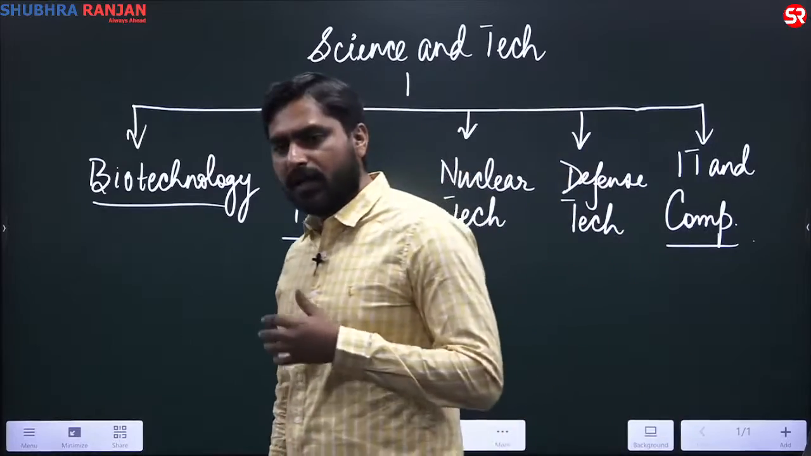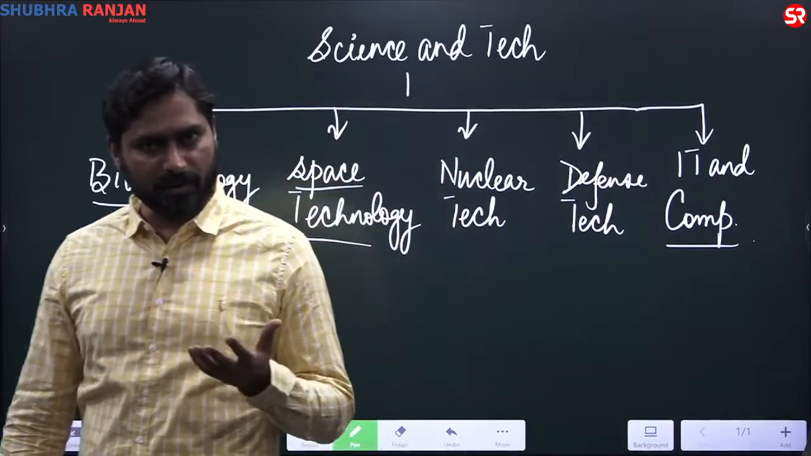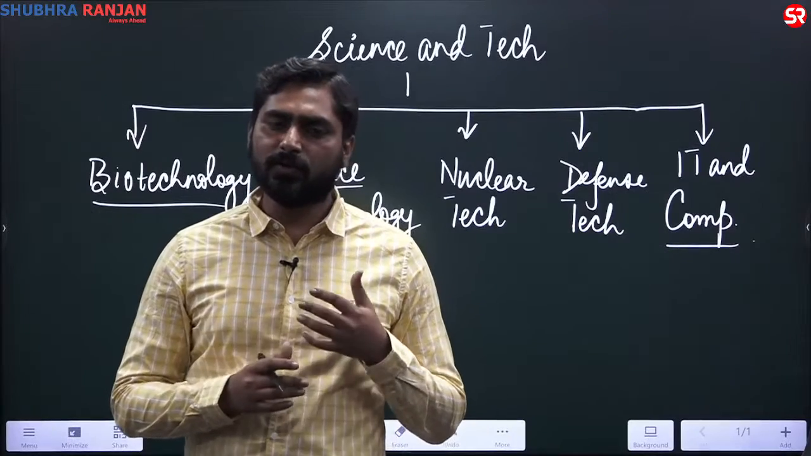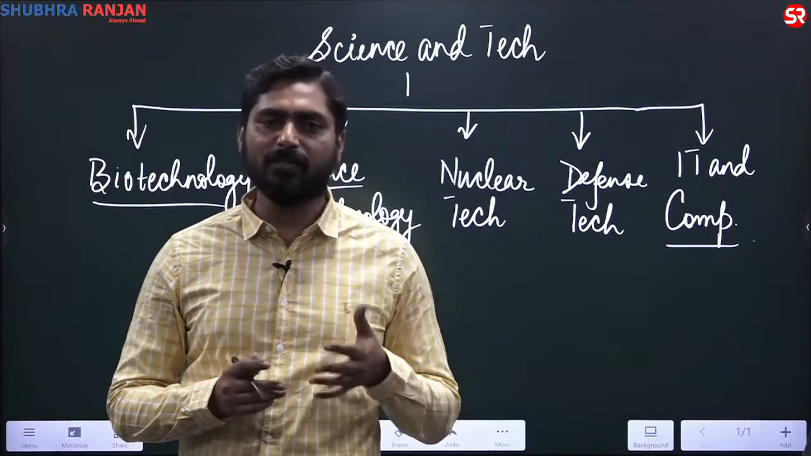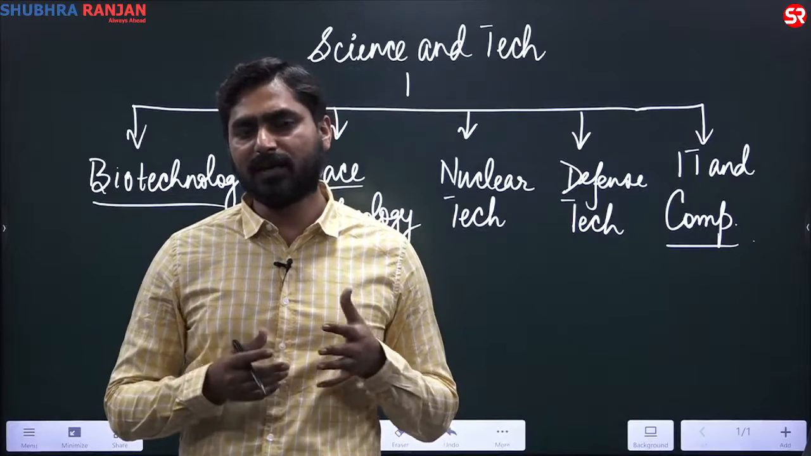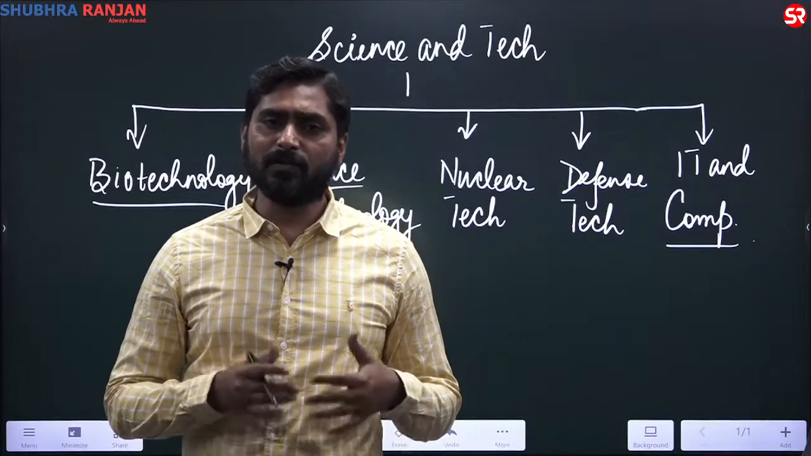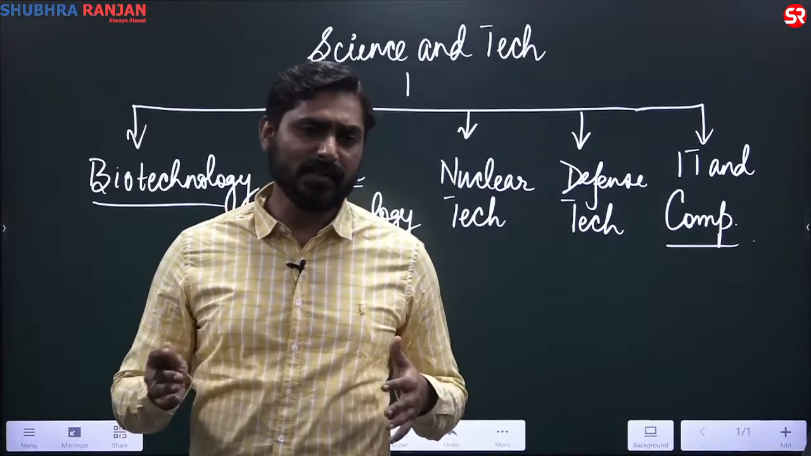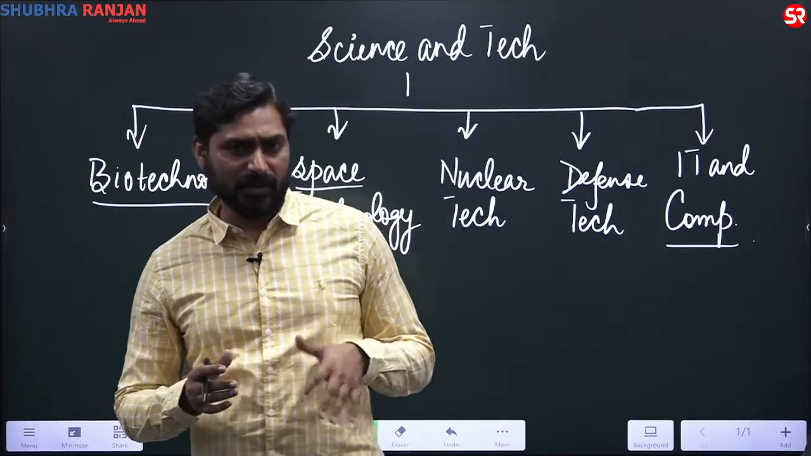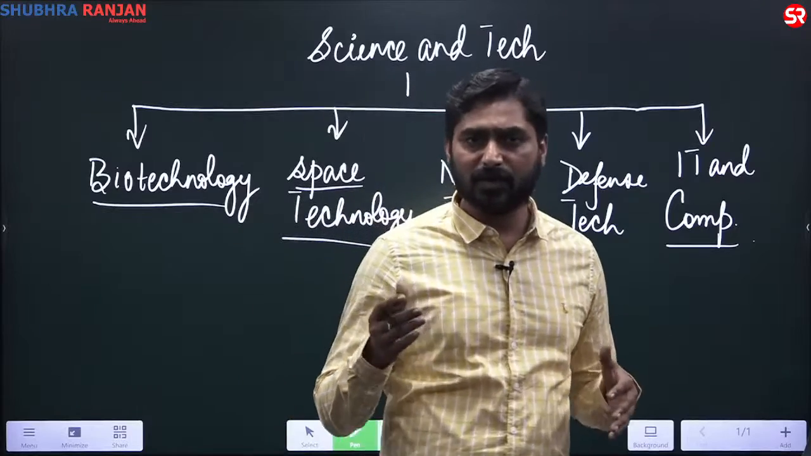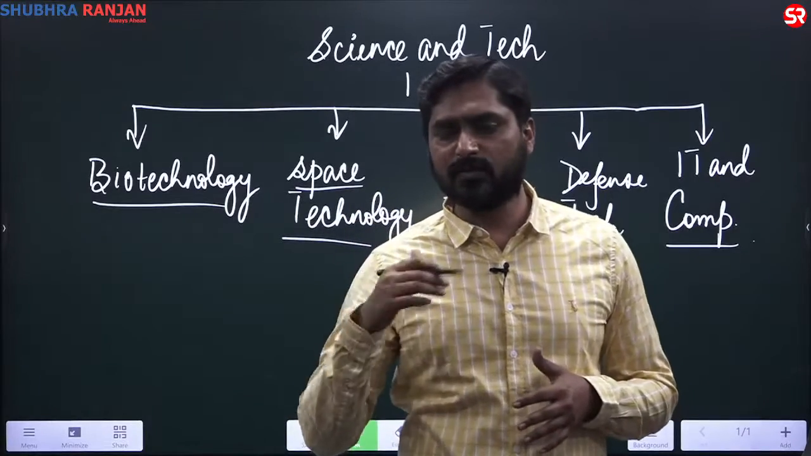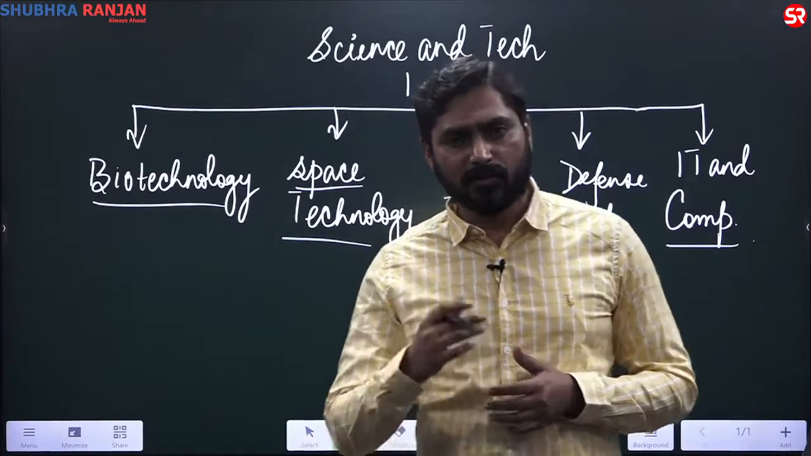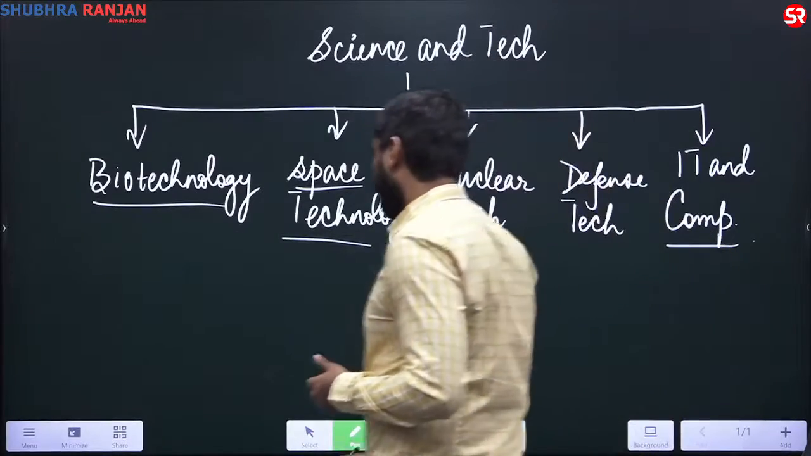MCQs are not solved just by pure knowledge. They are solved by a combination of both knowledge and elimination. So you need to have some capacity for elimination also. Developing elimination skill is an important part of solving MCQs, and specifically for science and technology, UPSC has a tendency to use some keywords, especially they play with the numbers. We will show in some of the questions how they tend to play with numbers to check your knowledge. So let us proceed with biotechnology first.